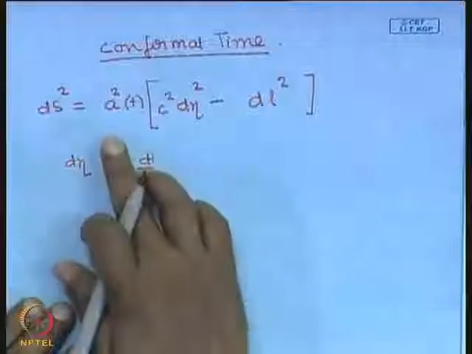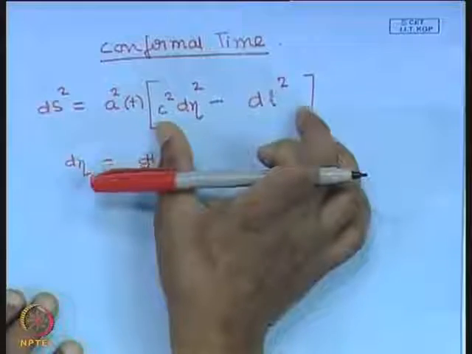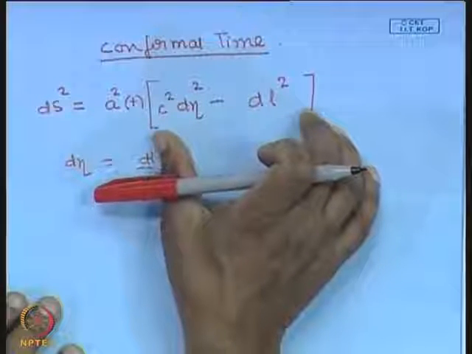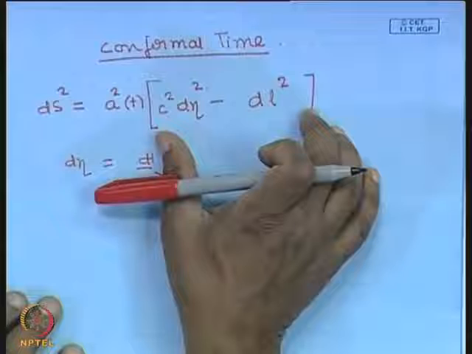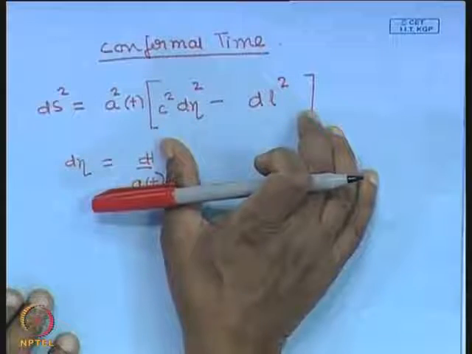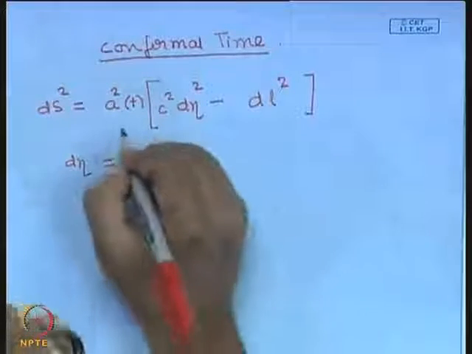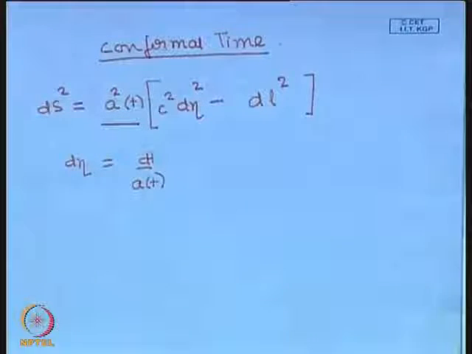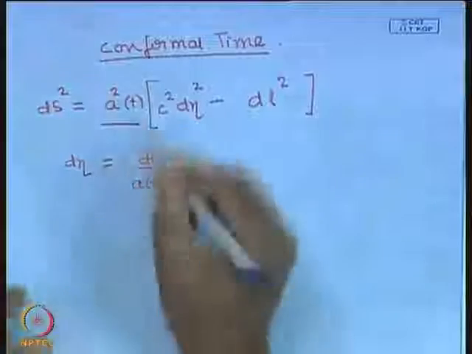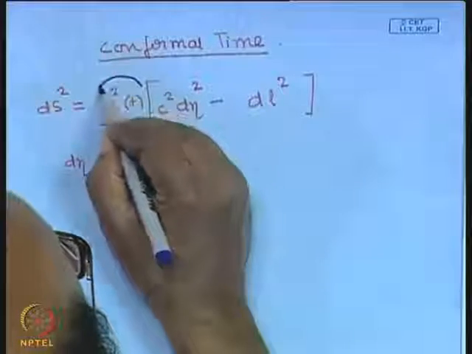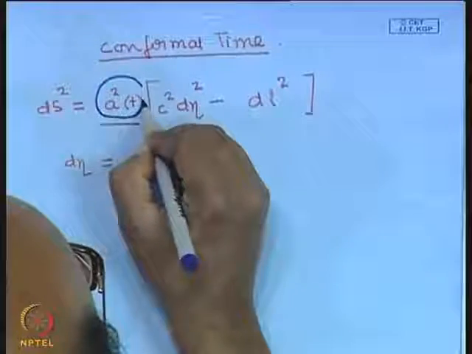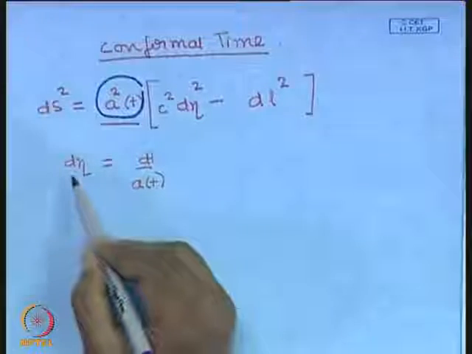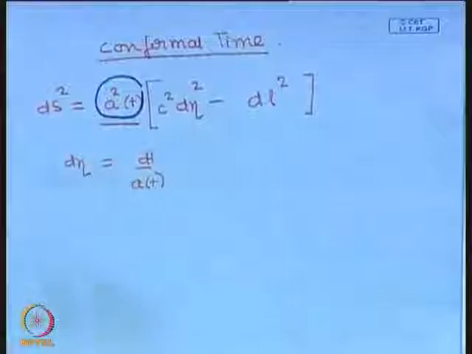Okay. This is called conformal time because this is very much like the metric in the absence of gravity, that is correct, right, in the absence of expansion. And the expansion of the universe has gone in as a conformal factor outside. So, if I have a line element, and I multiply it with a function, this is called a conformal factor. Okay. So, that is the reason why this is called conformal time.